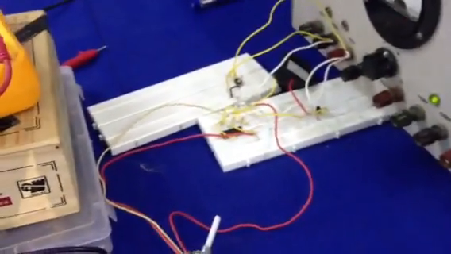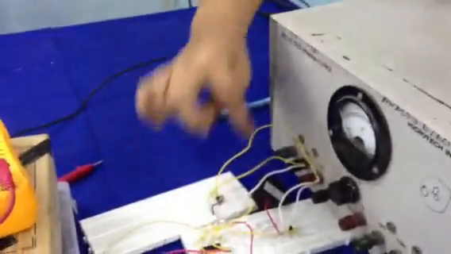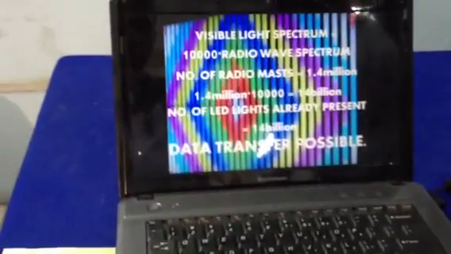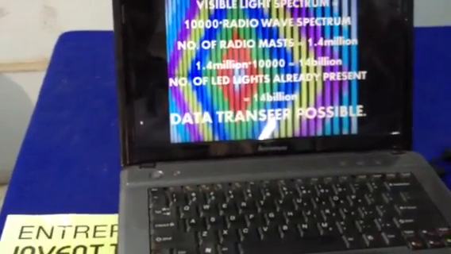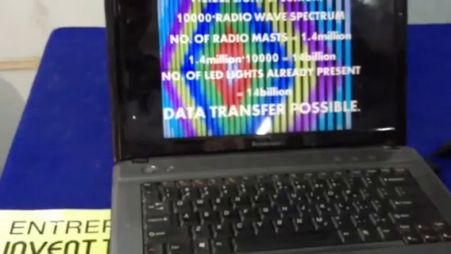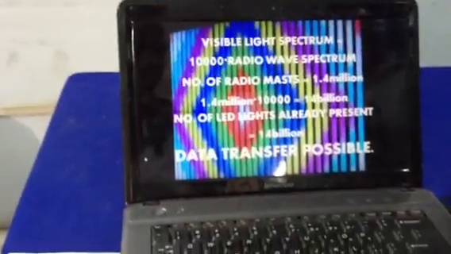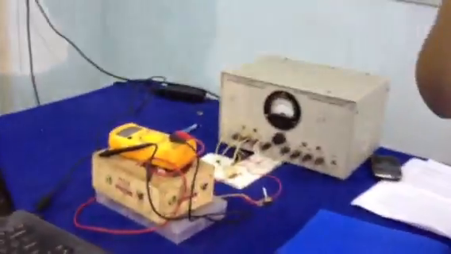If one can transmit this sound signal, just imagine how many of these LEDs put together will be able to transmit sound signal. We have the visible light spectrum, we have the infrastructure already there. The data transfer is possible as we have seen from the model. The only thing left is to implement it on a small scale in a room.